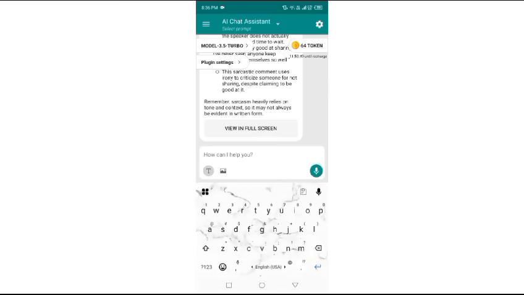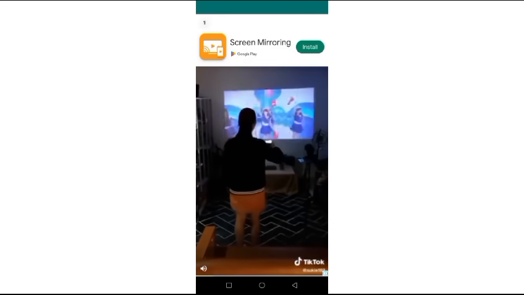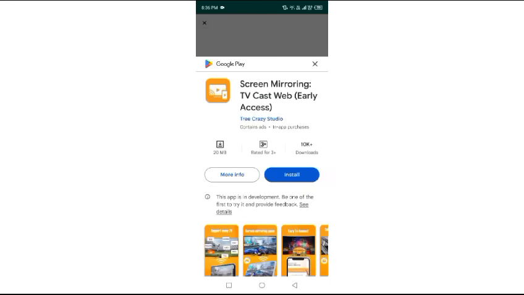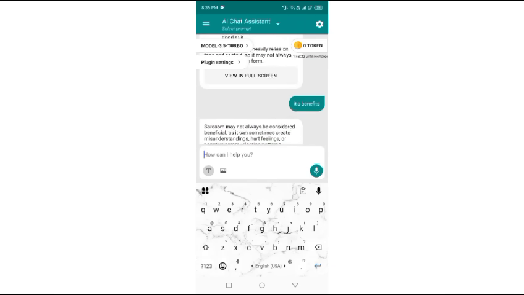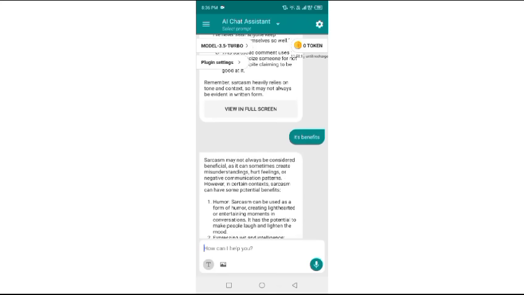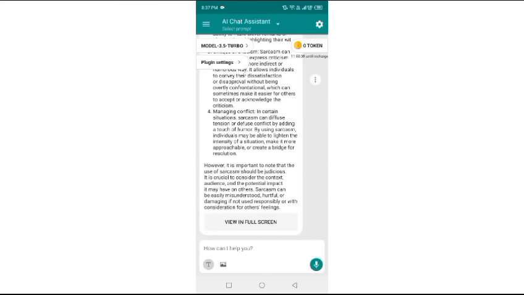Now I am going to ask for some benefits of sarcasm. Let's just write "benefits". There was an ad because my phone was connected to the internet, because we all know we can't use an AI chatbot without having internet on our phone. So let's go back from here, and the benefits we were searching for: it may not always be considered beneficial, as it can sometimes create misunderstandings, hurt feelings, or negative communication patterns. However, in certain contexts, sarcasm can have some potential benefits. Then there are 4 points and the conclusion as well.